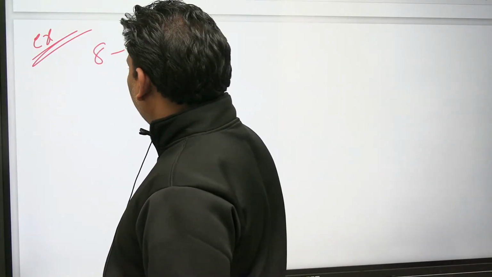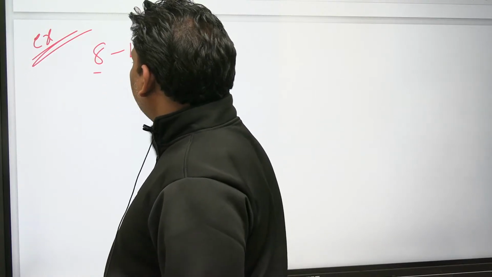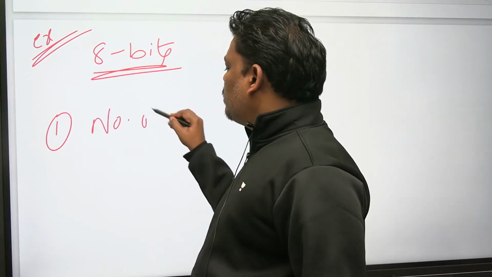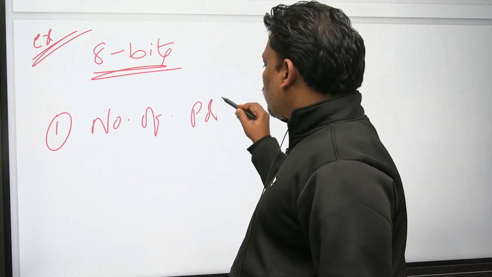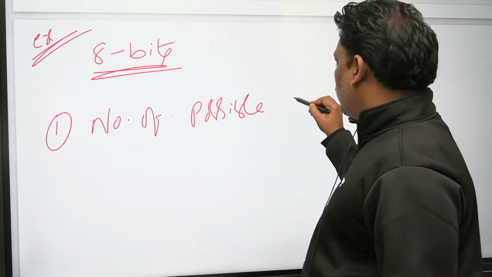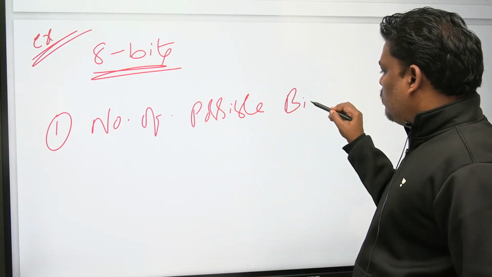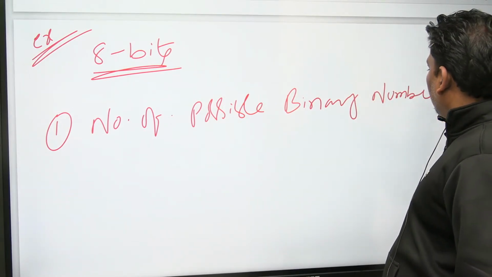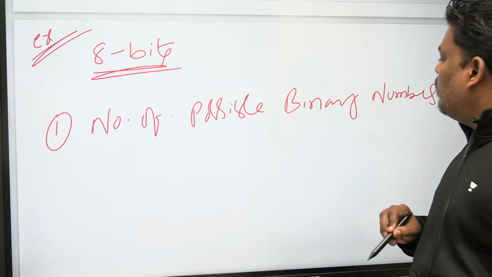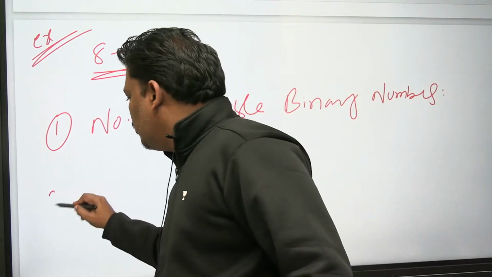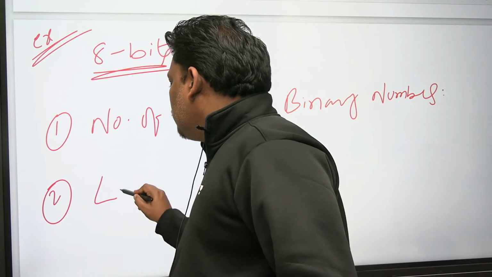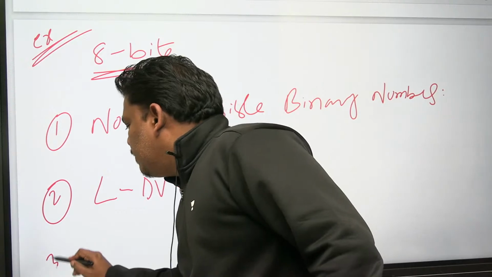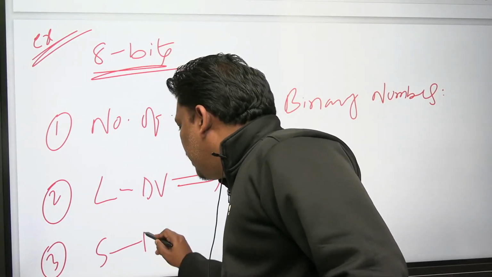Can you help me now? 8 bits. Number of possible binary numbers. Can you do this also? Question number 2: largest decimal value. Question number 3: smallest decimal value.